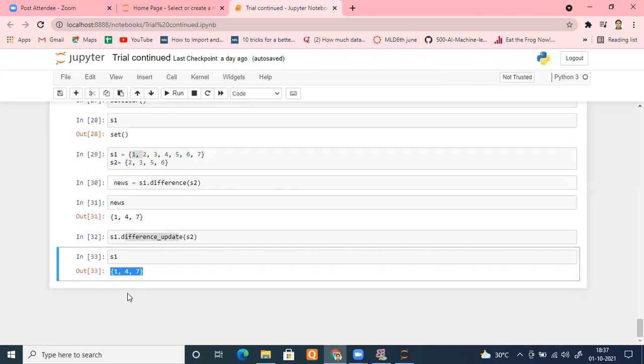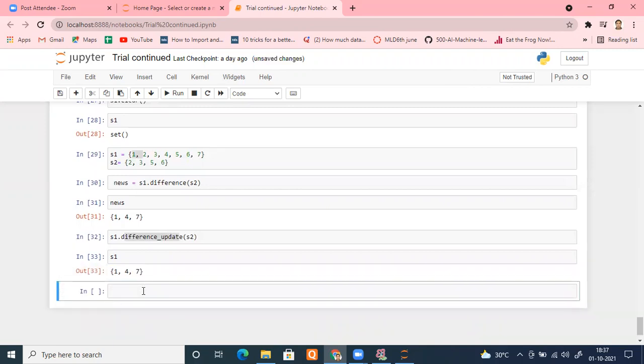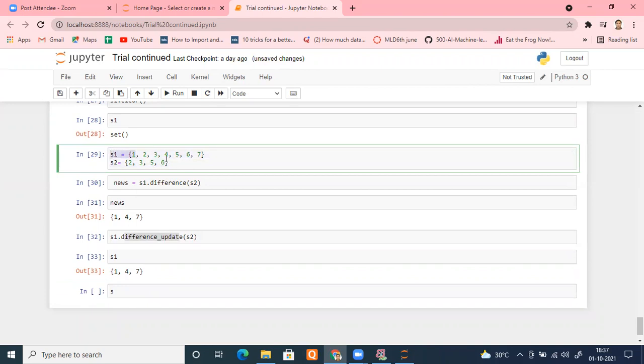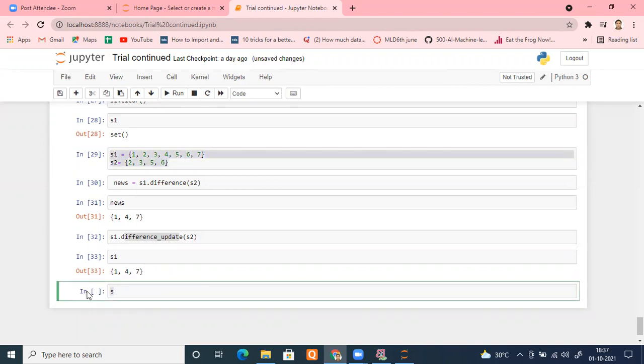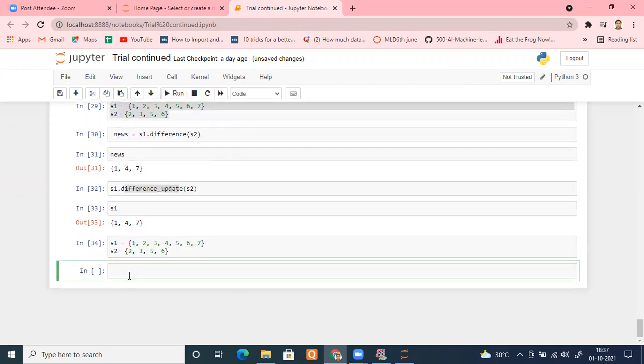Yes, sir. Same thing like we did with the help of caret, there is an option of doing it this way also. Let me again copy these so that we can understand better. Run. I'm moving here, and let me type again S1 dot symmetric difference. Same way, we have difference and difference update, and we have symmetric difference and symmetric difference update. So two options are there. To update the original set, use update. Want to return a new one, use this one.